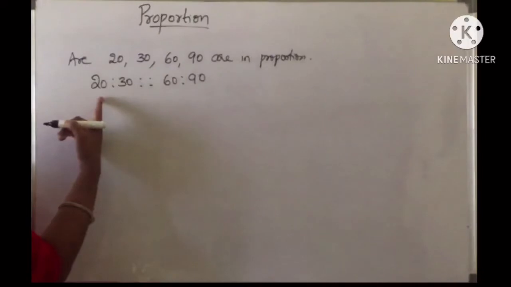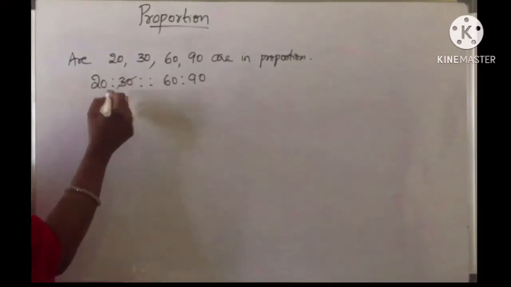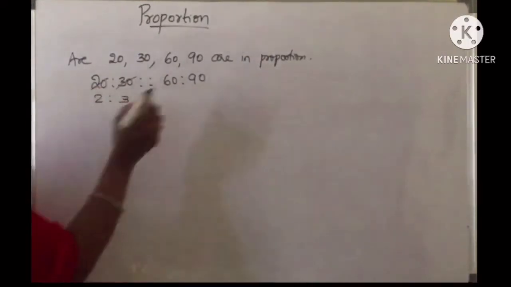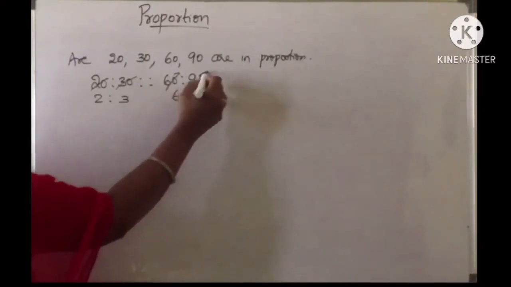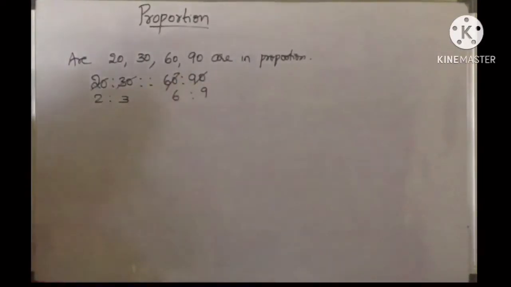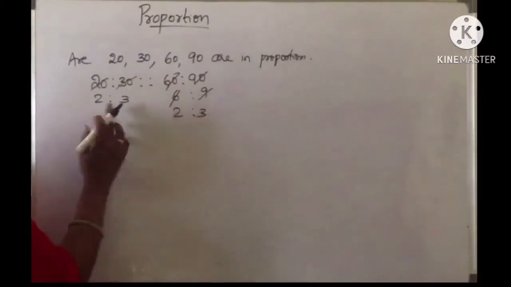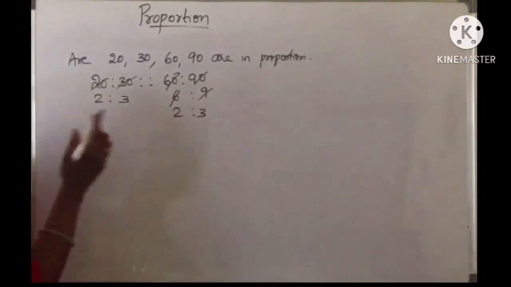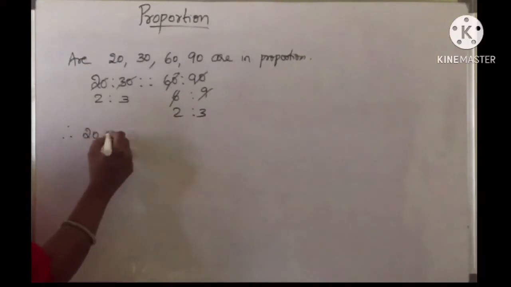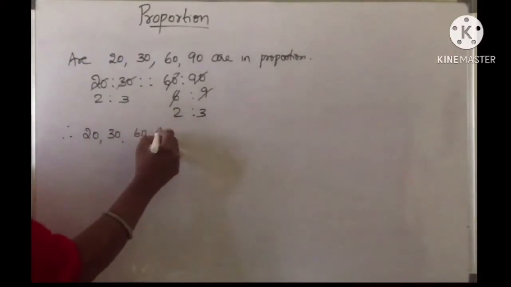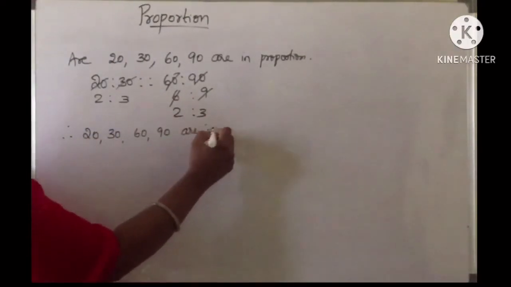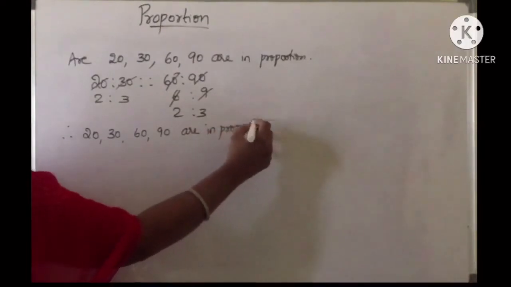In simplest form, 20 is to 30 is 2 is to 3. Here 60 is to 90, again 6 and 9 go in the 3 table, so 2 is to 3. Are you getting the two ratios equal? Then we can say that 20, 30, 60, 90 are in proportion. So this is one method, children.